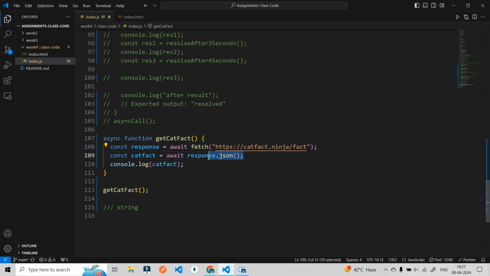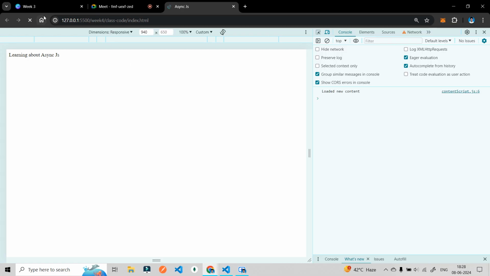So this is how we convert that string to JSON, but again we have to wait for this conversion, so again we are using await here. Now if I save and go back to the console, what you will see? You will see data is coming, right?